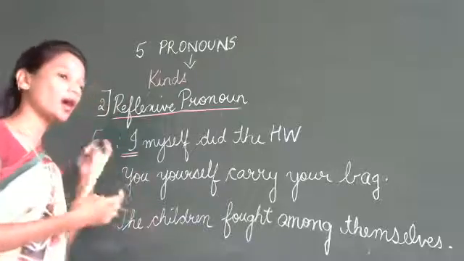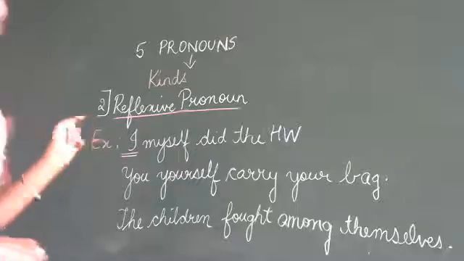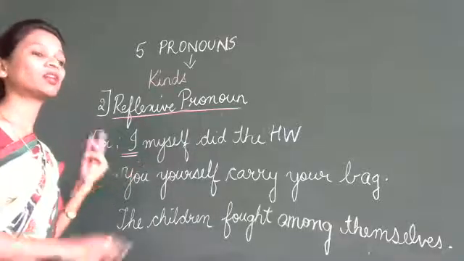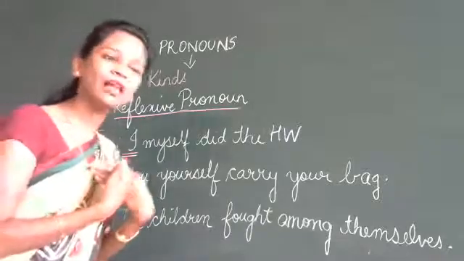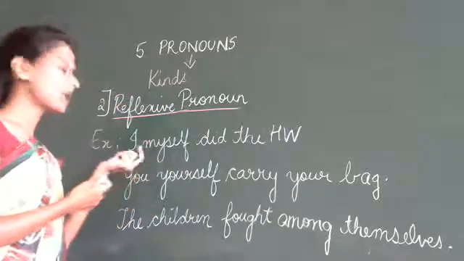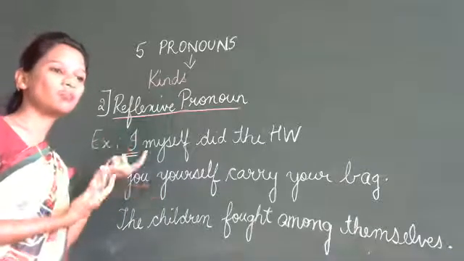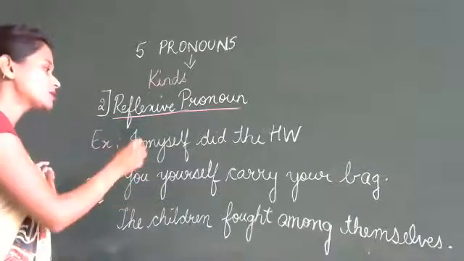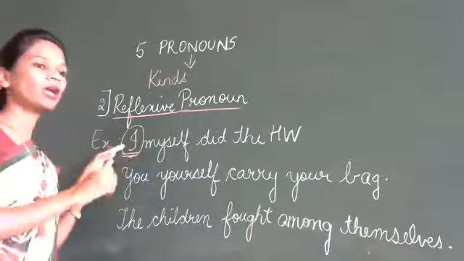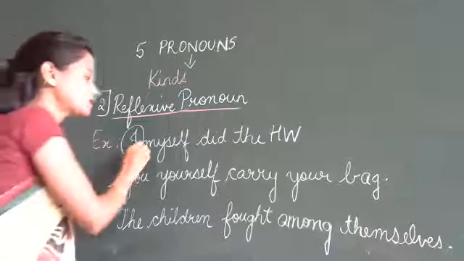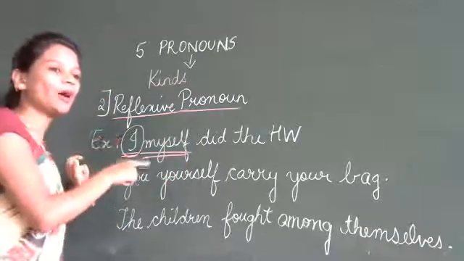The reflexive pronoun refers to the subject or the thing that is indicated by a subject. It refers to the person. That means what? I myself have done. Who is this I? It is a person. It is me. So this reflexive pronoun refers to the subject. That means you are talking about I. And who is this myself? Whom are we talking about?